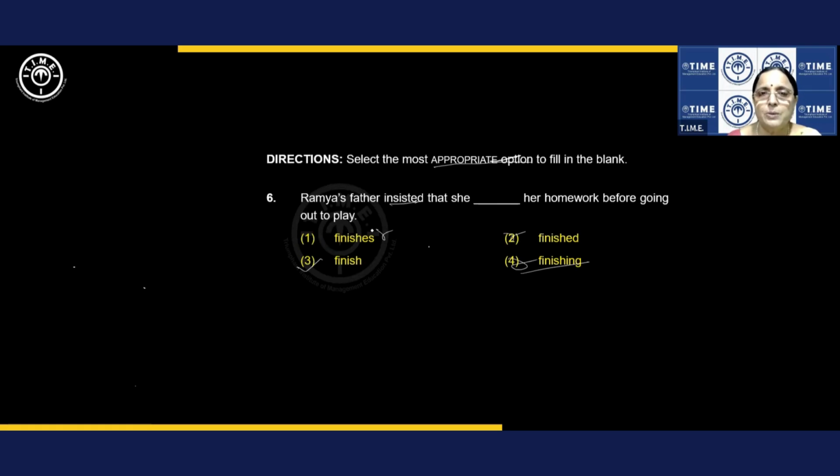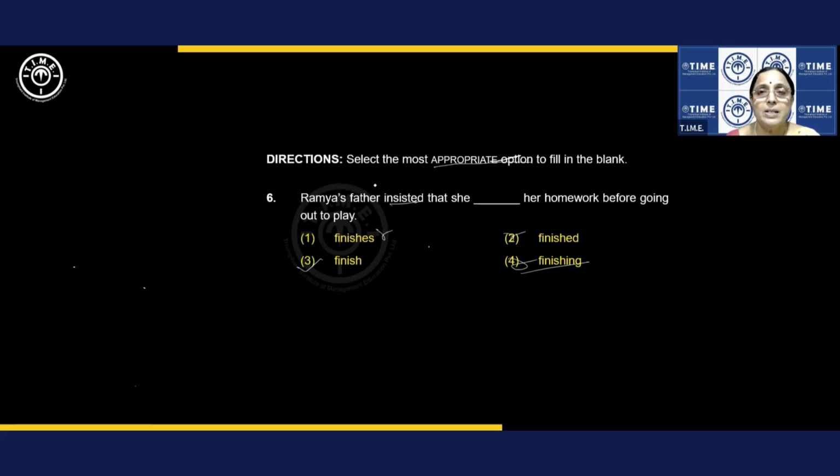Okay, dear students. So what should you do? Think before you pick the answer. Don't just straight away look at she and don't take finishes as the answer because this structure does not follow the rule of he, she, it followed by S sound. Understood? The sentence is, Ramya's father insisted that she finish her homework. It is in subjunctive mode.